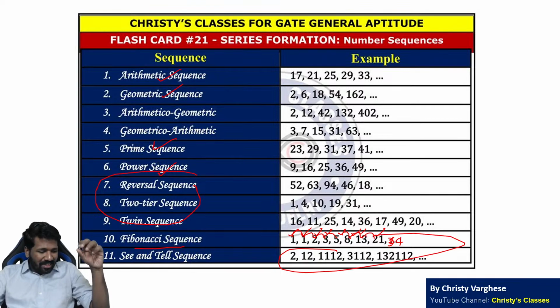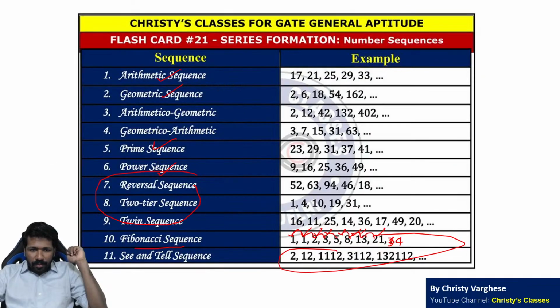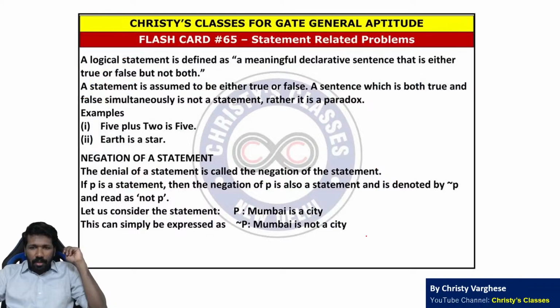C and L sequence is a little time consuming to explain. Check out the detailed lecture where you can find it. So that is about number sequence, letter sequence, number sequence, coding, decoding. I hope all of you are clear.